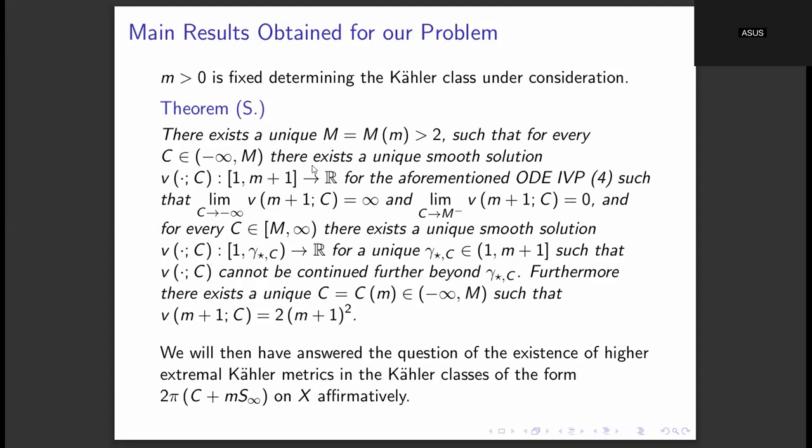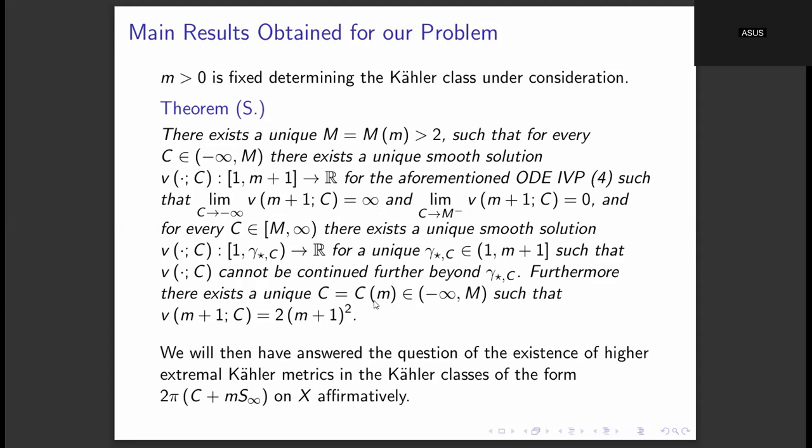And then as I said, this v in terms of the parameter c is going to be decreasing. So if you take c to minus infinity, then v of m plus 1 comma c will go to infinity, and if you take c to capital M, then v of m plus 1 comma c will go to 0. So this v of m plus 1 takes all the values between 0 and infinity. So in particular it has to take the value 2 times m plus 1 the whole square.